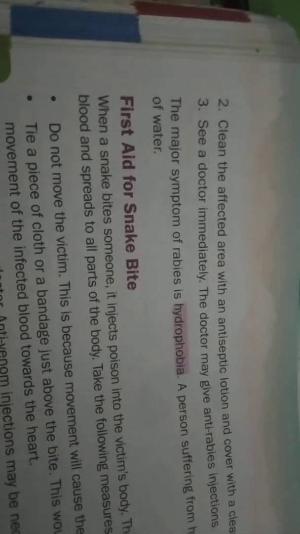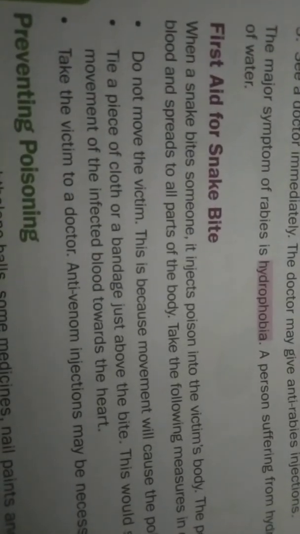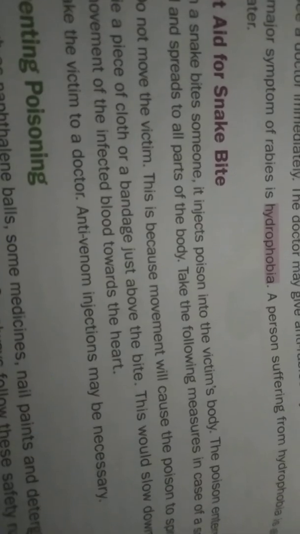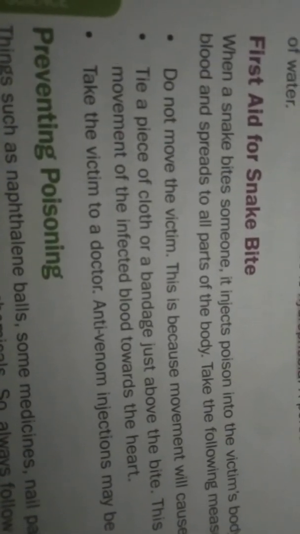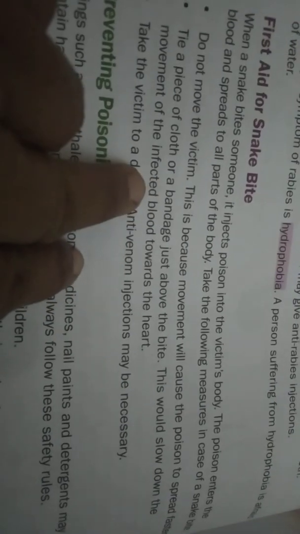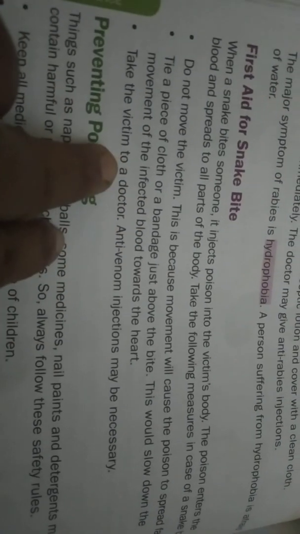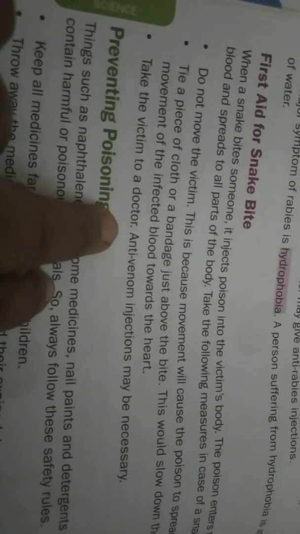Next, first aid for snake bite. When a snake bites someone, it injects poison into the victim's body. The poison enters the blood and spreads to all parts of the body. Take the following measures in case of snake bite. First, do not move the victim, because movement will cause the poison to spread faster. Tie a piece of cloth or a bandage just above the bite. This would slow down the movement of the infected blood towards the heart. Take the victim to the doctor. Anti-venom injections may be necessary.